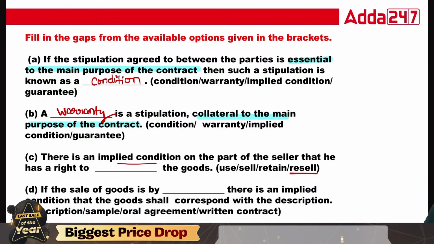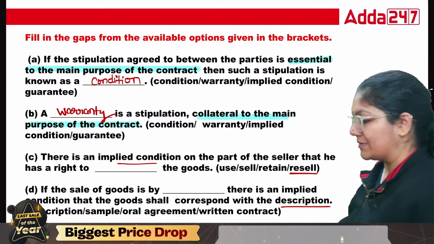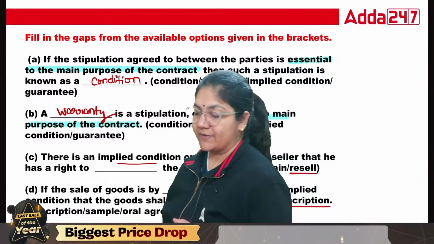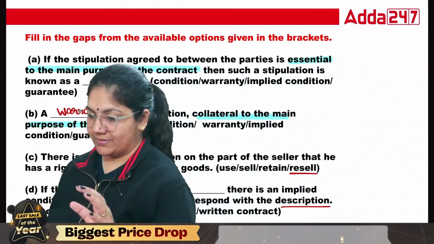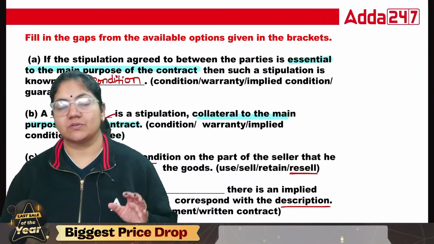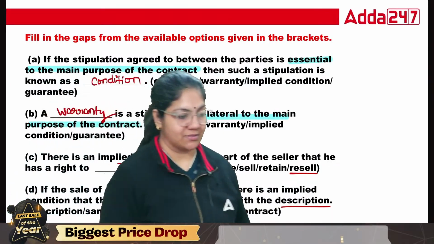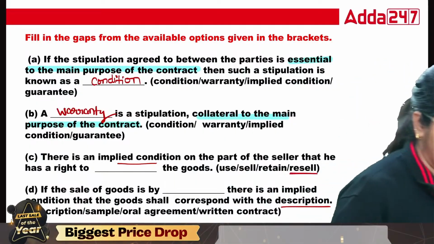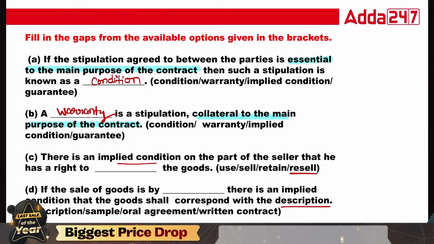If a sale of goods is by dash, there's an implied condition the goods shall correspond with the description. It means if the seller has described the goods and the buyer has purchased the goods by seeing this description, so goods should be according to that description. So in the blank, the right answer will be description.